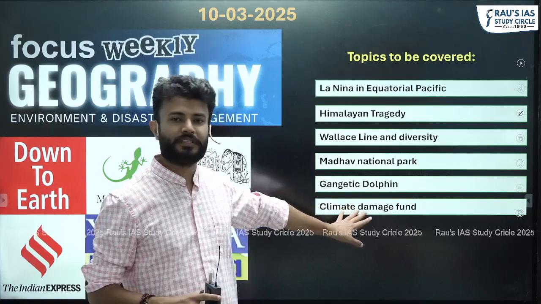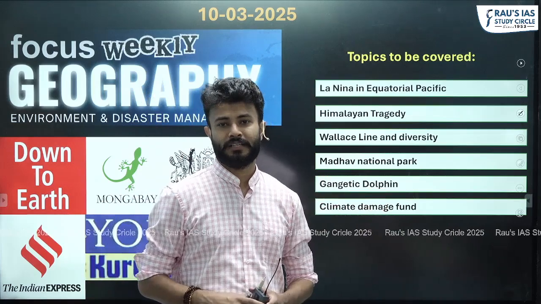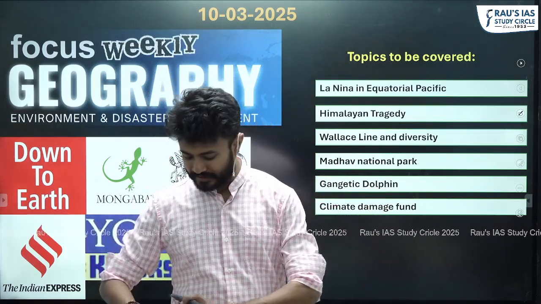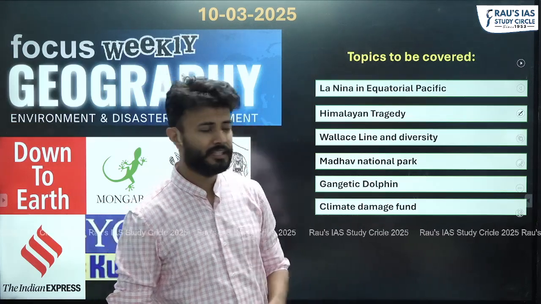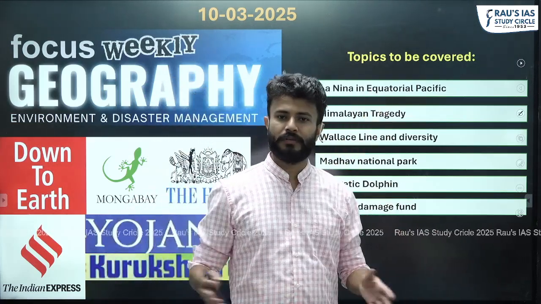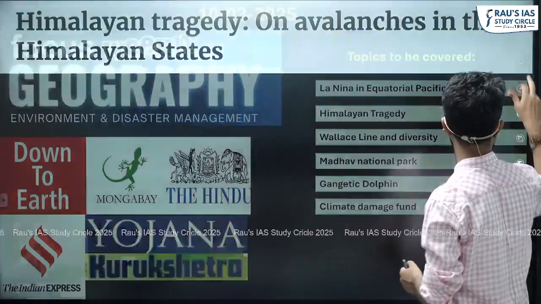And then we will be discussing the climate damage fund also because of the recent development which has taken place because of the US exiting out of this climate damage fund. So we shall be discussing these things. And these are the 6 topics from prelims as well as mains perspective, right? So without wasting much time, let us begin with the first topic.